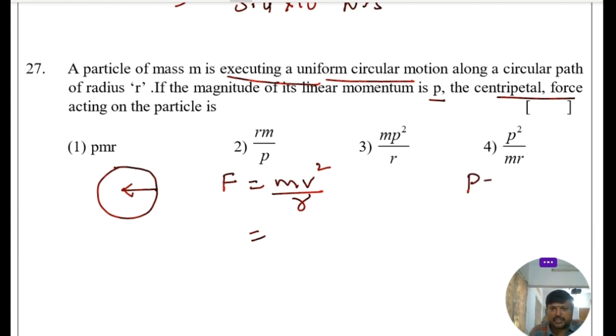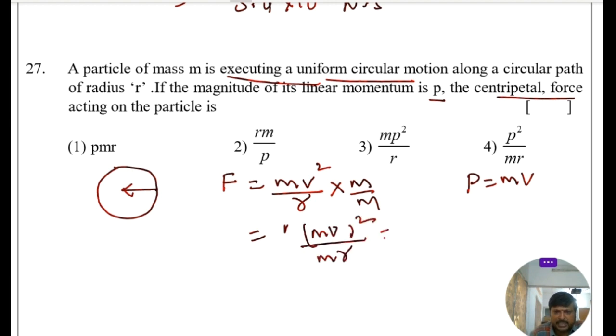We know very well momentum is equal to mass into velocity. So multiply and divide with m. Then it becomes mv whole square by mr, which is equal to p square by mr. So this is the relationship between centripetal force and momentum: F equals p square by mr. Option 4 is the right answer. Next, go to the 28th question.